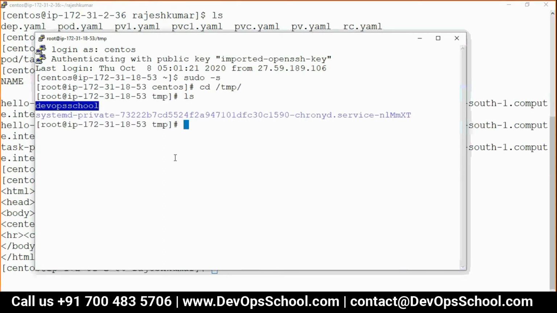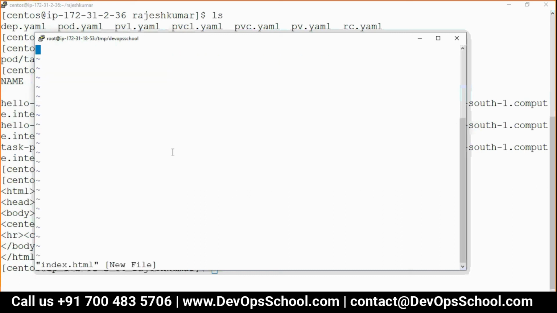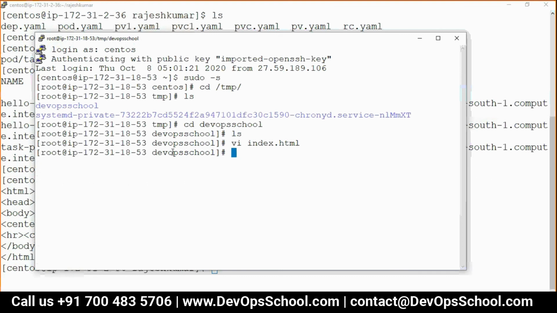See, this is the path here. So let's create index.html. So vi index.html, and I write hello DevOpsSchool.com. See the content, hello DevOpsSchool.com.